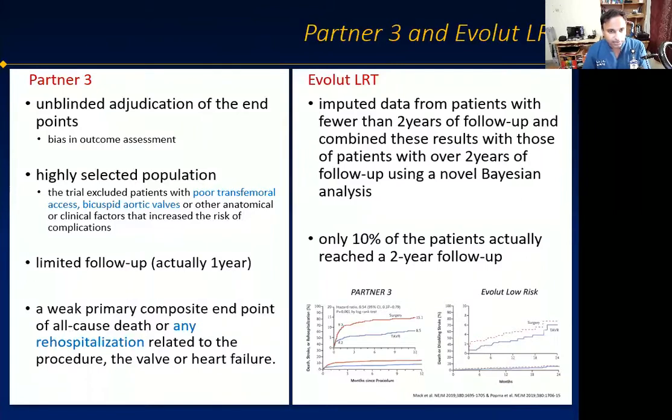PARTNER 3 had an unblinded adjudication of endpoints. This could have led to some bias in outcome assessment. The trial included a highly selected population. It excluded patients with bicuspid aortic valves and poor transfemoral access. The follow-up period was limited to 1 year.